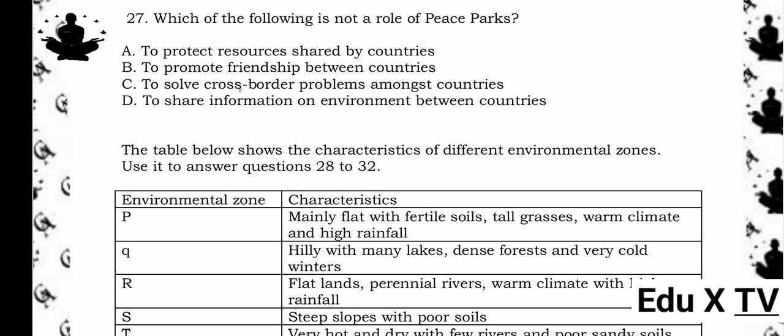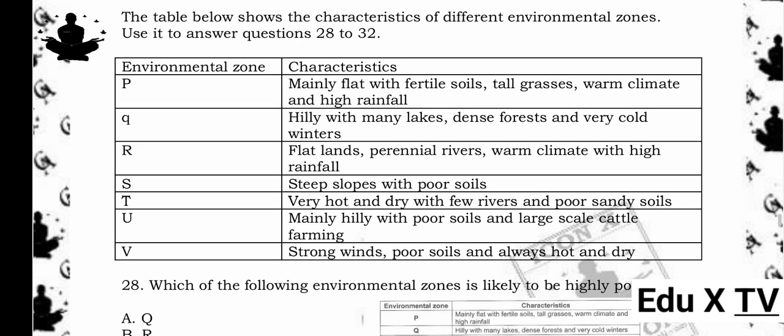The table below shows the characteristics of different environmental zones. Use it to answer questions 28 to 32. Environmental zone. Characteristics. P. Mainly flat with fertile soils, tall grasses, warm climate and high rainfall. Q. Hilly with many lakes, dense forests and very cold winters. R. Flat lands, perennial rivers, warm climate with high rainfall. S. Steep slopes with poor soils. T. Very hot and dry with few rivers and poor sandy soils. U. Mainly hilly with poor soils and large-scale cattle farming. V. Strong winds, poor soils and always hot and dry.